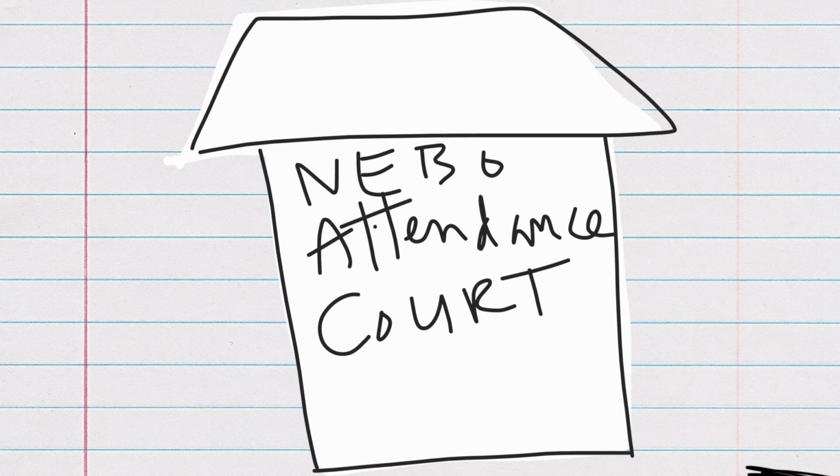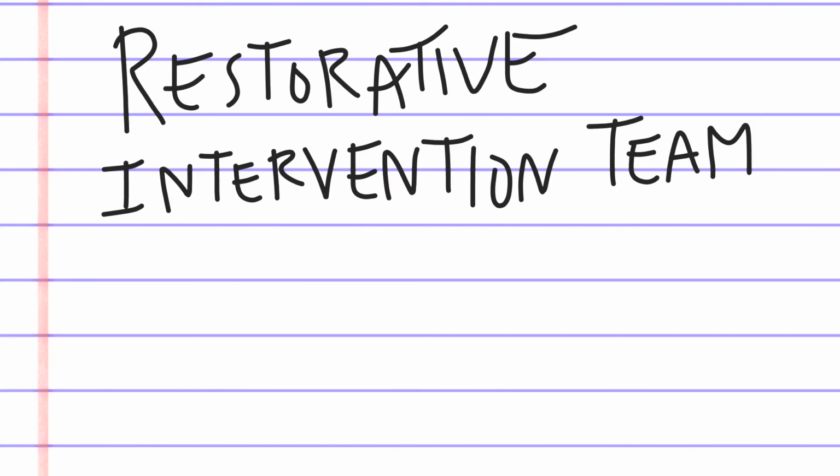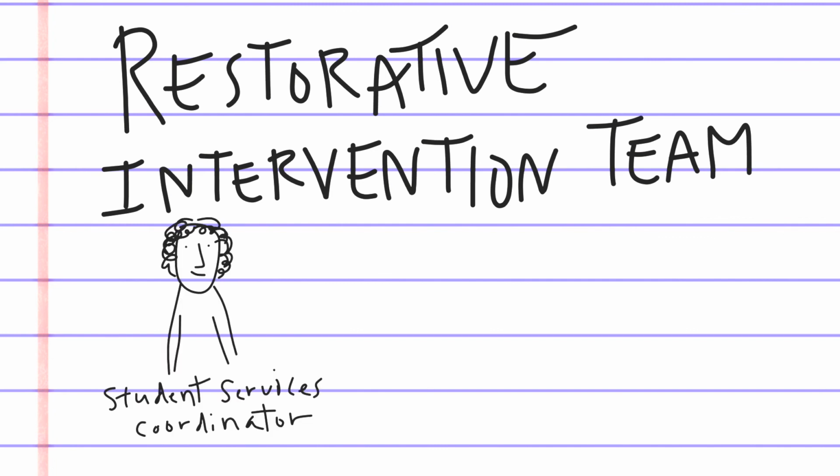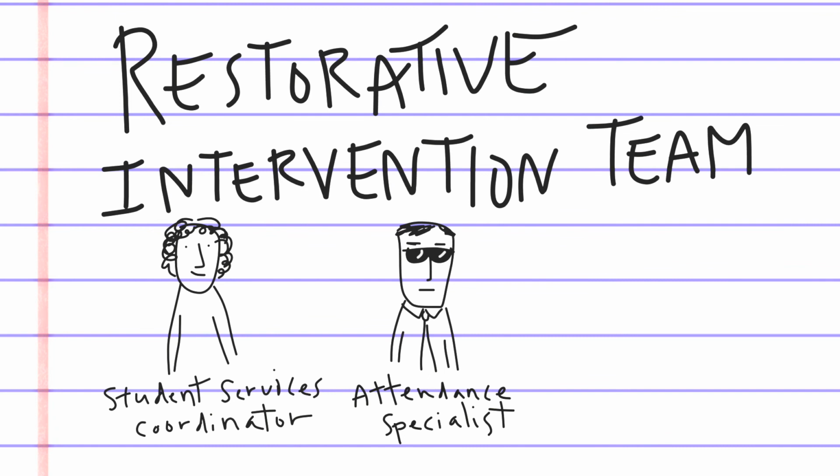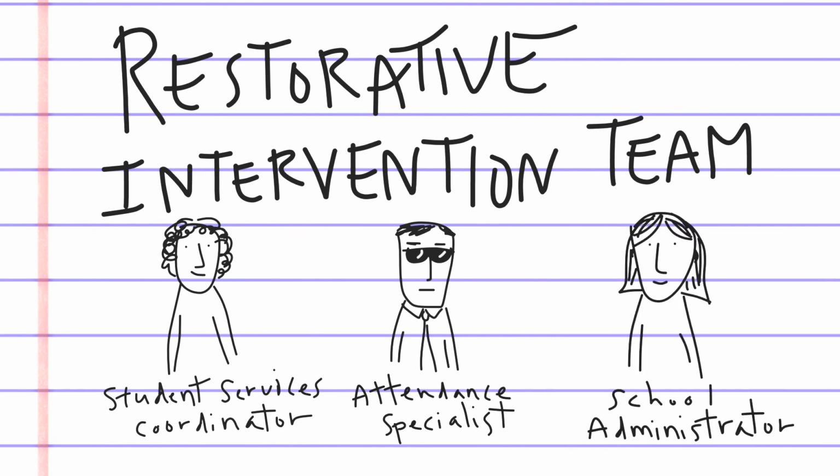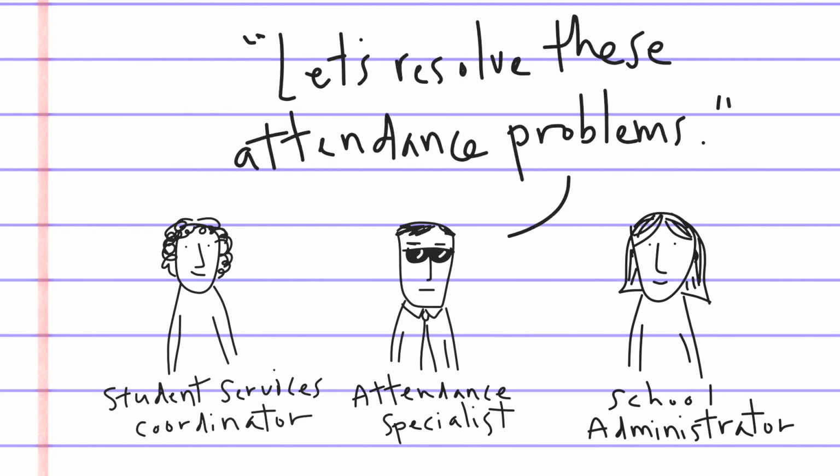the student will appear before the Restorative Intervention Team to consider an alternative setting. This team is comprised of the Student Services Coordinator, a District Attendance Specialist, and the Student School Administrator. Others may be invited as necessary. During this process, school officials will continue to meet with the parents and the student to try to resolve the attendance problems.